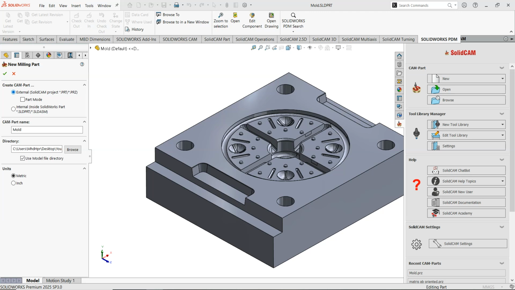So my preference is external, and also I select the directory of the model for my CAM project, and at the end I select the metric units to work on it.